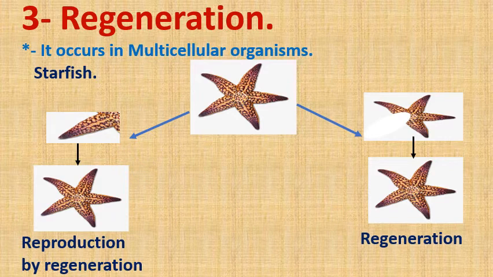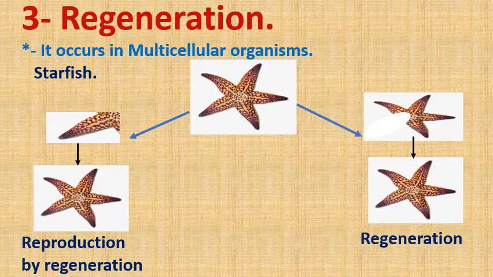In the right side here is called regeneration, by which the part of the body of a starfish compensates the missing part. Okay. In the left side, this is called reproduction by regeneration. Reproduction by regeneration means one arm of a starfish compensates the whole body of starfish.